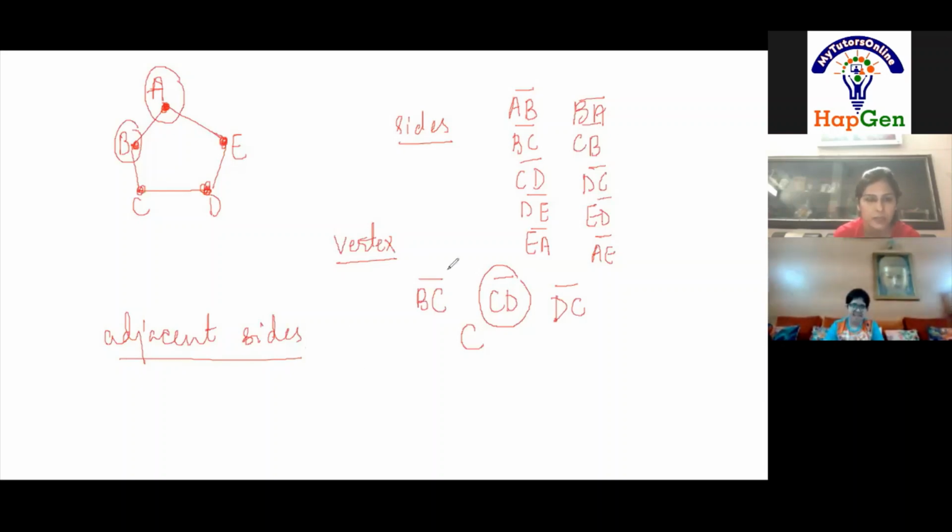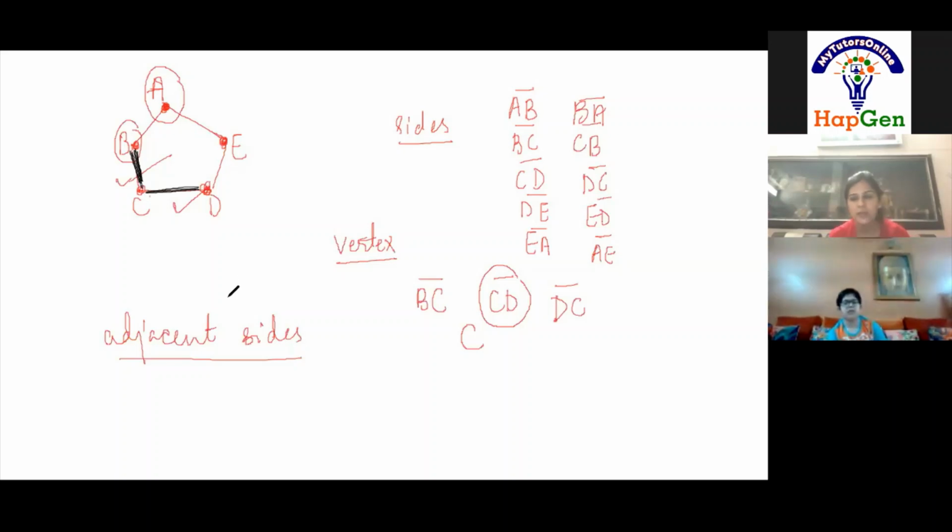Okay, I will tell you. See, BC and CD are lying together. They are lying together or not? Yes, ma'am. They both meet at a point C, which is known as a vertex. That means BC and CD are adjacent to each other. BC and CD are adjacent sides. Clear?